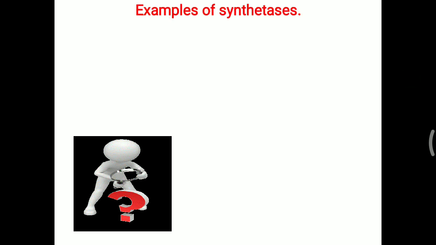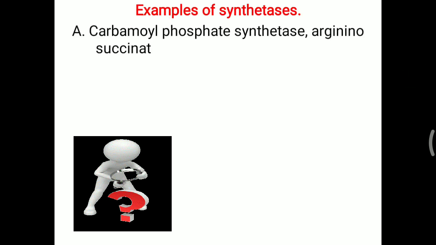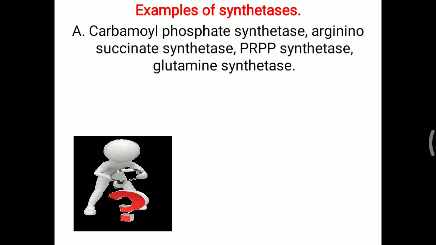Examples of synthetases: carbamyl phosphate synthetase, argininosuccinate synthetase, PRPP synthetase, and glutamine synthetase. In all these reactions ATP is needed. Carbamyl phosphate synthetase is an important reaction of the urea cycle as well as pyrimidine synthesis. PRPP, that is phosphoribosyl pyrophosphate, is also an important reaction related to purine and pyrimidine nitrogen base synthesis. So these are all important examples of synthetase, and in all these reactions ATP is needed.